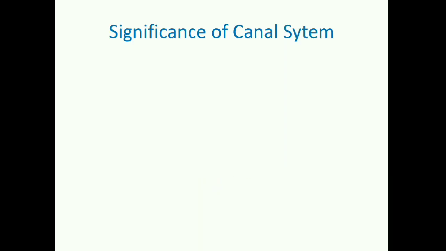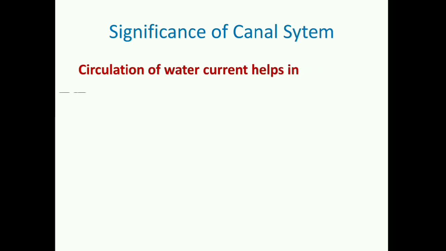So let me tell you why this system is present in sponges. Already I told you this is characteristic feature of phylum Porifera. So what is the significance? I told you in the beginning of my lecture that sponges are sedentary. They can't move from one place to another. So their physiological needs, their basic needs are entirely dependent upon canal system. When canal system is operational, it will help in circulation of water current, and that circulation of water current helps in nutrition. Food particles enter through the canal system and the waste is given out by the cells. That is, egestion is also possible through the outgoing current of water.